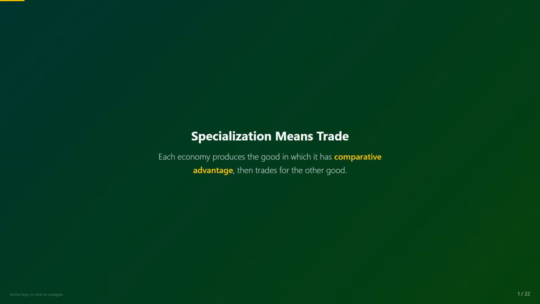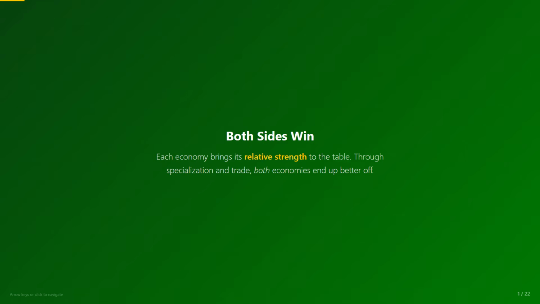This model belongs to David Ricardo, the British economist who proved that economies benefit from trading with each other. Ricardo showed, for example, that if England is relatively better at producing textiles and Spain is relatively better at producing wine, both will benefit if each specializes in what it does best and trades with the other.